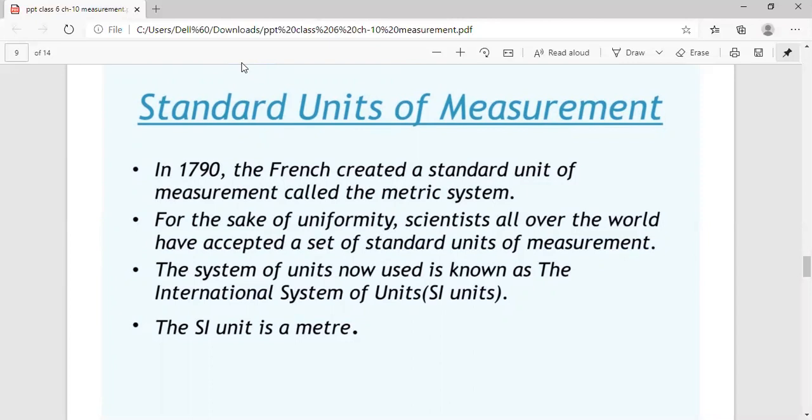In the next video, I will continue with how we can measure lengths. Till then, you revise what the different units used in the earlier days were, and what the standard unit is. Thank you.